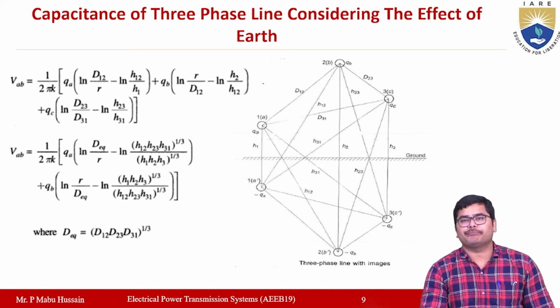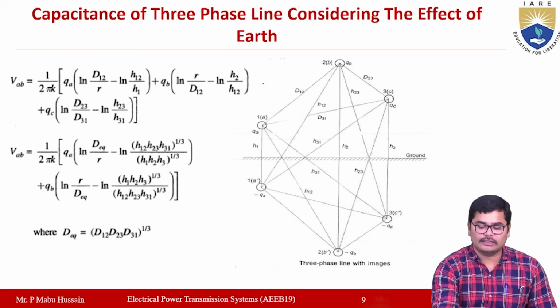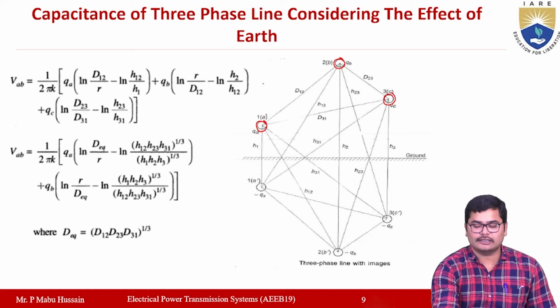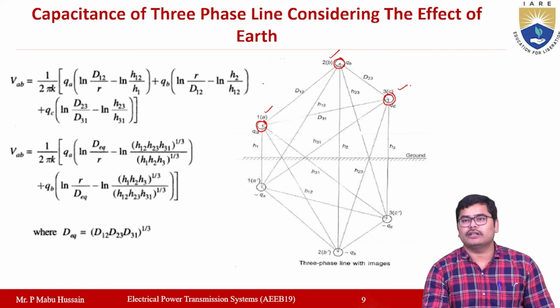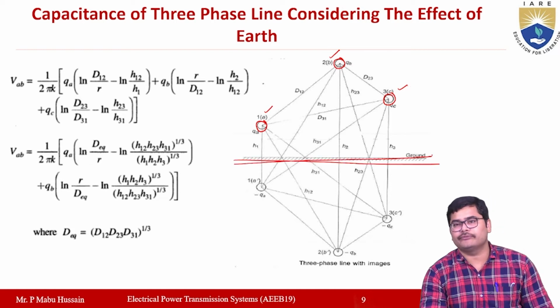So if you take a three-phase transmission line here, there will be three conductors. Those conductors are represented here as 1A, 2B, 3C, like that. So these are the three conductors. Now here you have the ground or earth also, you can say.